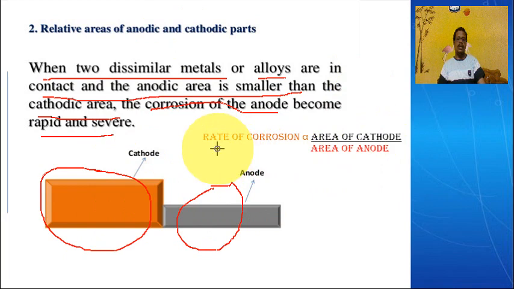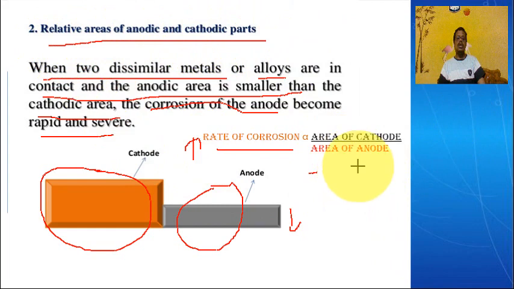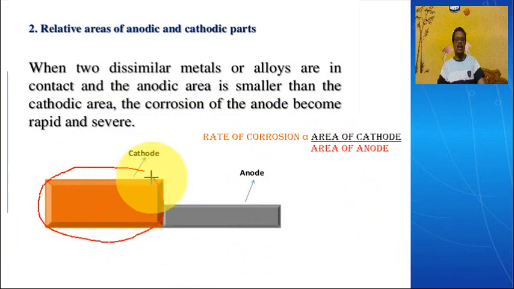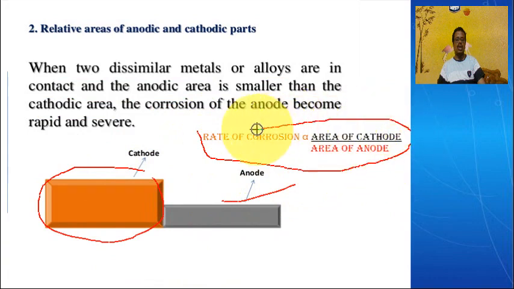Why? Because the rate of corrosion is directly proportional to the area of cathode and inversely proportional to the area of anode. If the area of anode is less, then the rate of corrosion increases. That means depending on the areas of the anodic and cathodic parts, the rate of corrosion changes. If the area of cathode decreases, the rate of corrosion decreases. See this example: the cathode area is greater than the anode area, so according to this relation, the rate of corrosion increases.